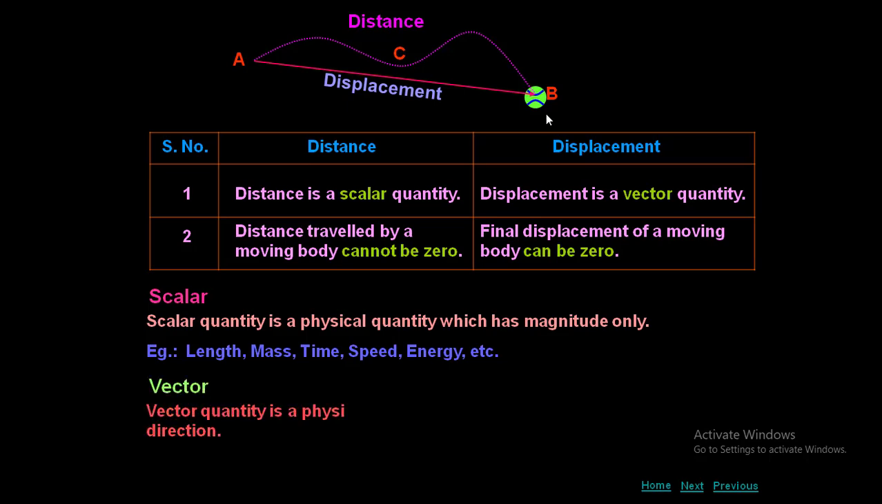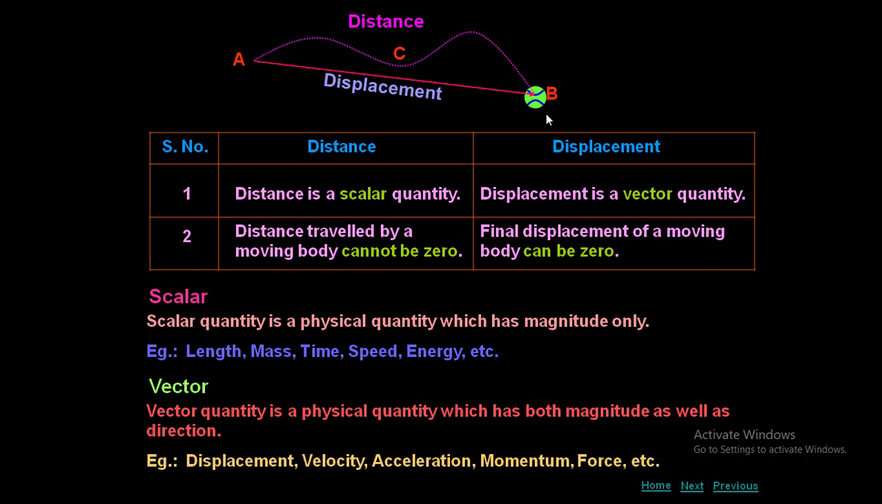Whereas a vector is a physical quantity which has both magnitude and direction, and also it should follow the law of vector addition. Remember this. Then only we can call it a vector. Even though a physical quantity has both magnitude and direction, if it does not follow the law of vector addition, it is not called a vector. Example: current. Current has both magnitude and direction, but it does not follow the law of vector addition, so it is called a scalar. Examples of vectors are displacement, velocity, acceleration, momentum, force, etc.